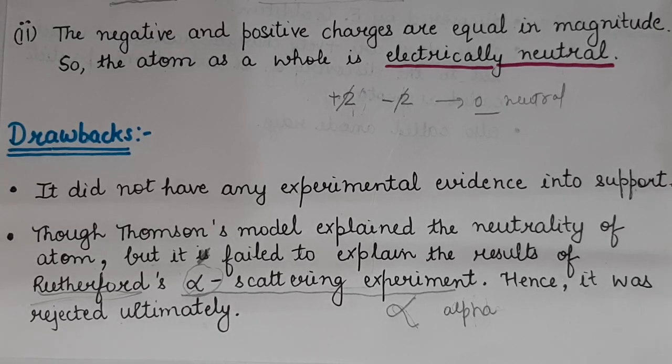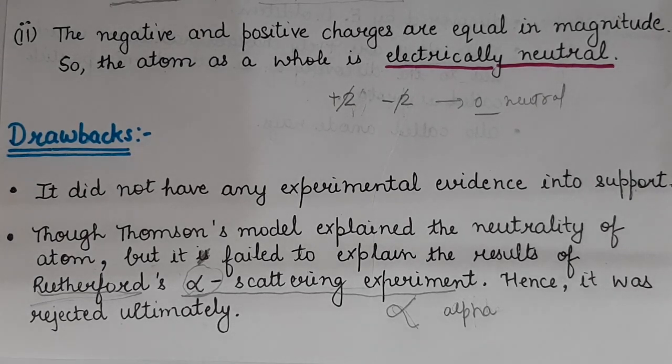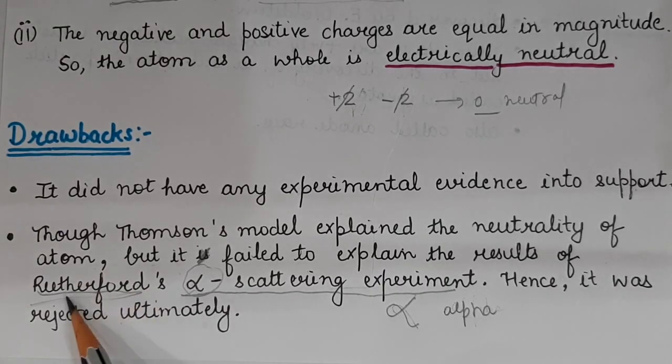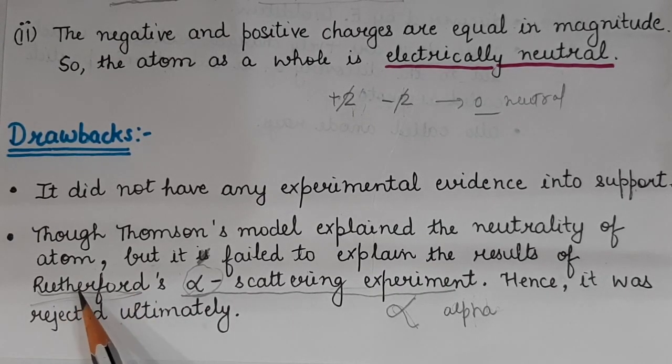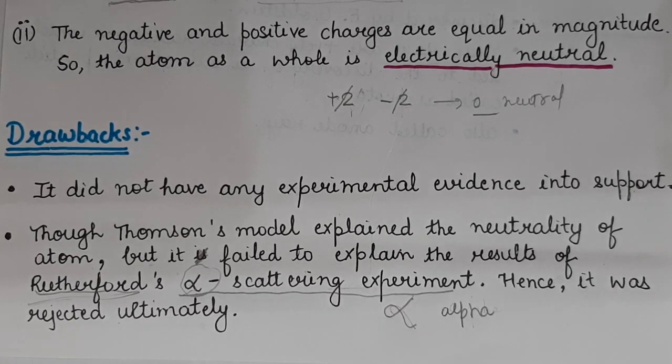They also tried their possibilities very well to detect how the electrons and the protons, the negatively and positively charged, are arranged inside an atom. So first was Thomson. After Thomson, Rutherford came. He gave his experiment, called the alpha scattering experiment. We will study about Rutherford's experiment tomorrow. So that's it for today's lecture.